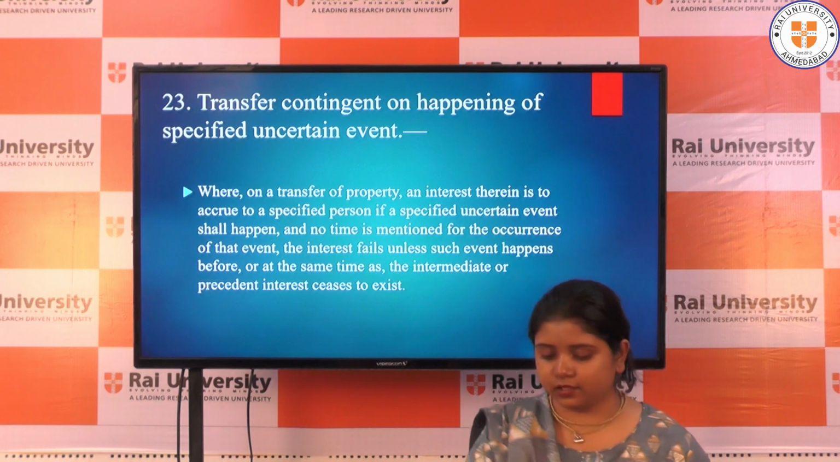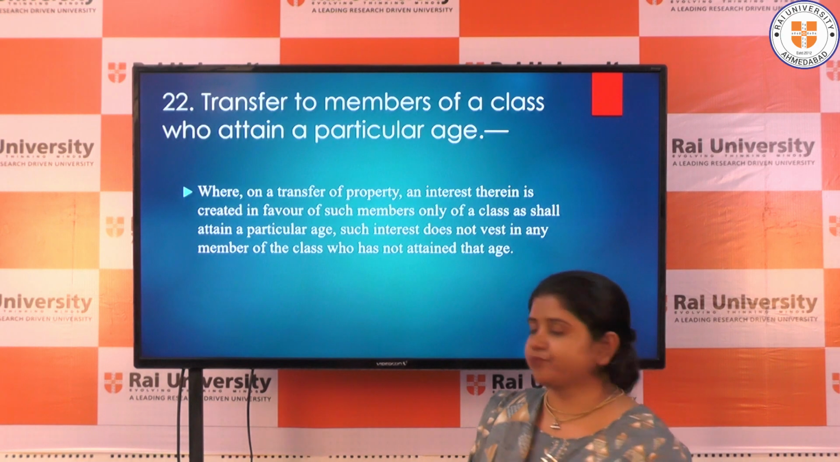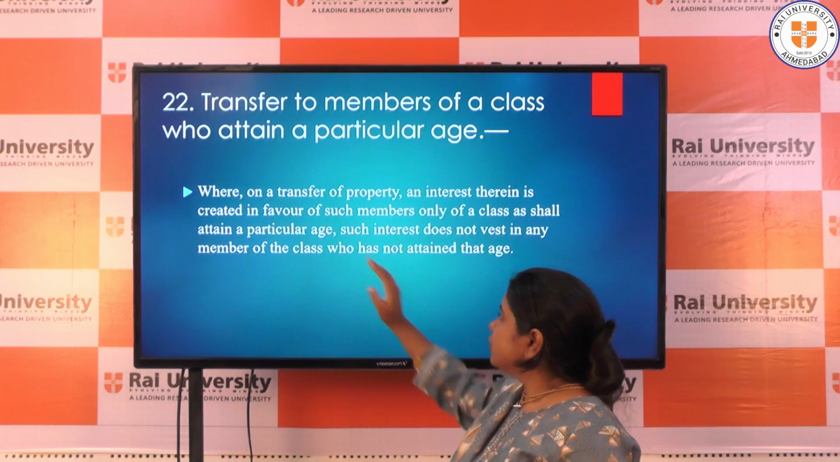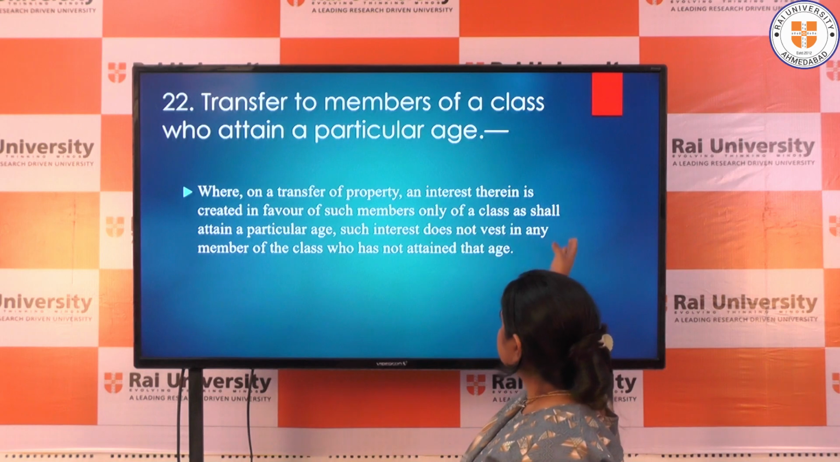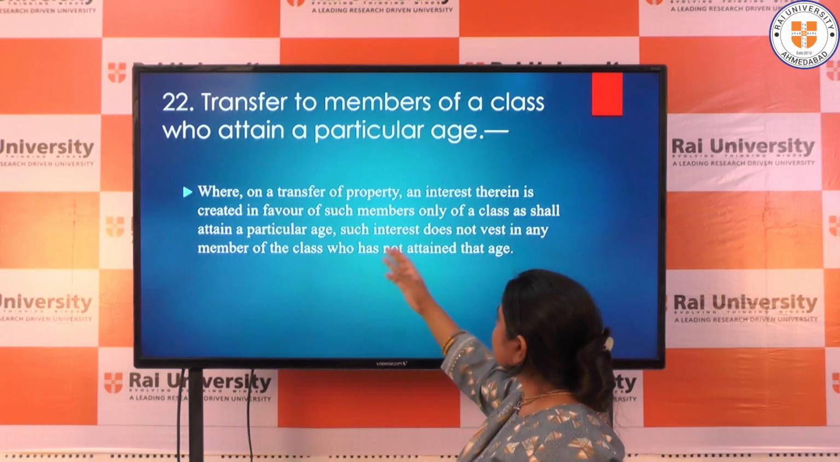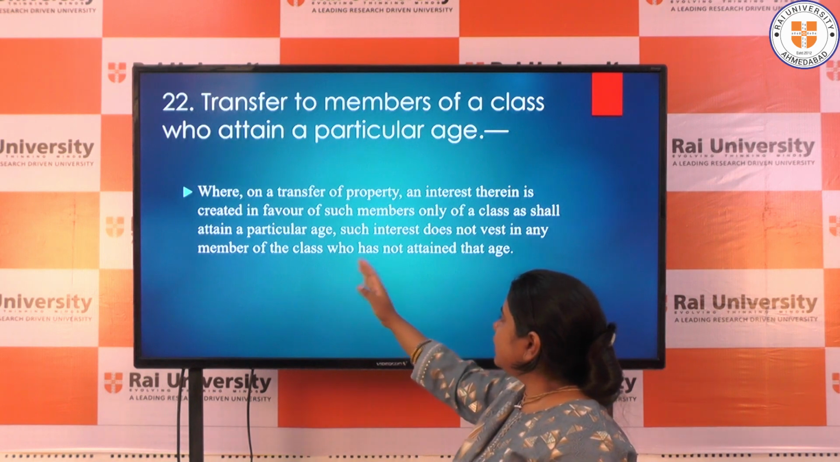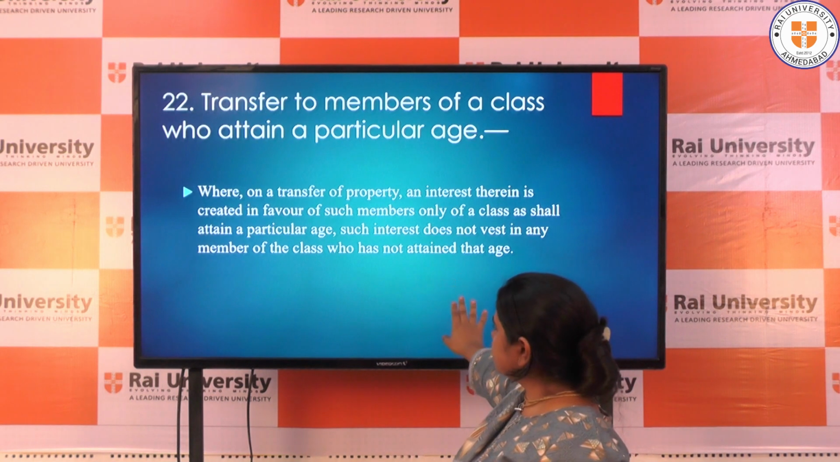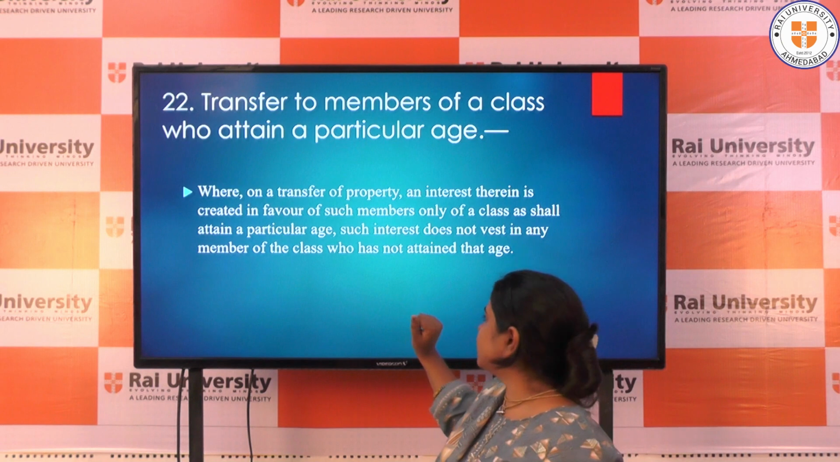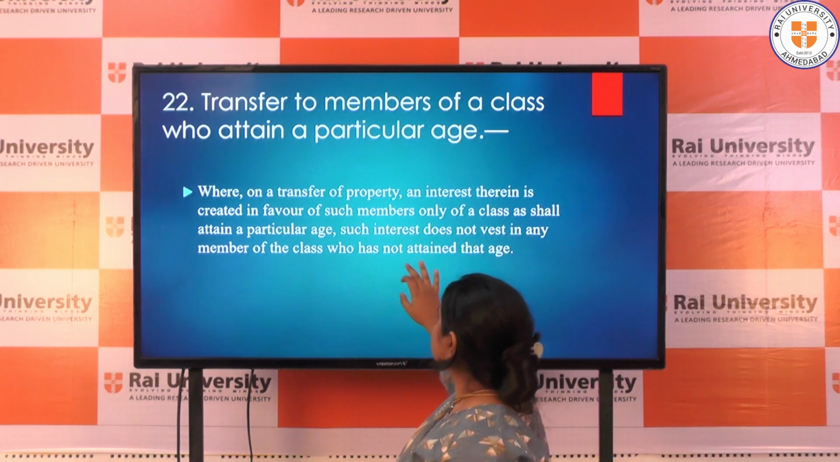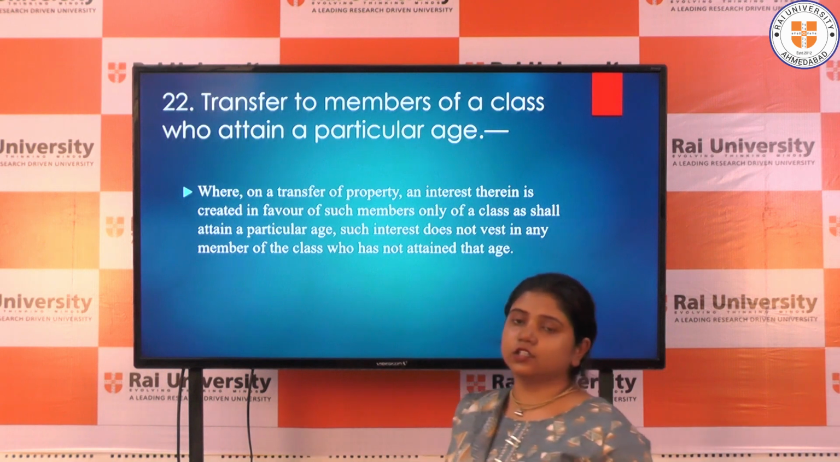So the next slide. Transfer to the member of a class who attain a particular age. Where on a transfer of property, an interest therein is created in favor of such members only of a class as shall attain a particular age. So this section also deals with a particular age. Such interest does not vest in any member of the class who has not attained that age.